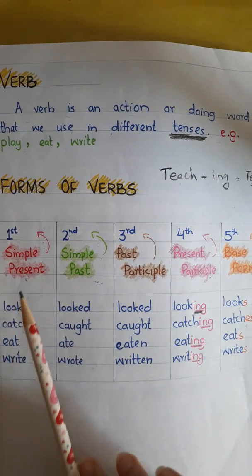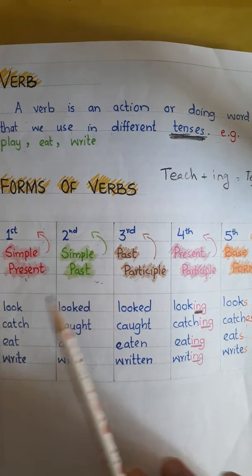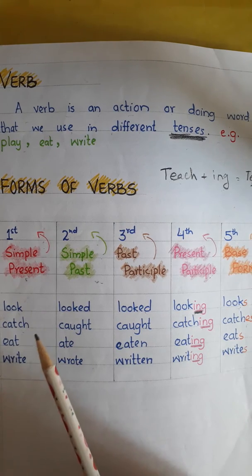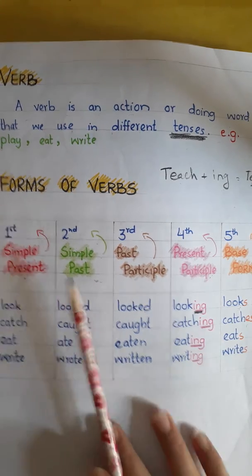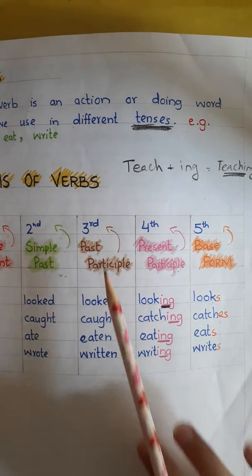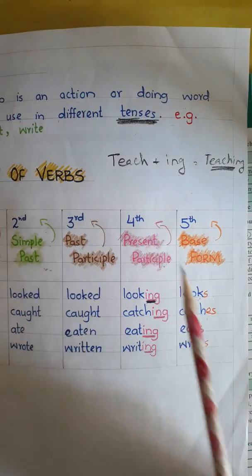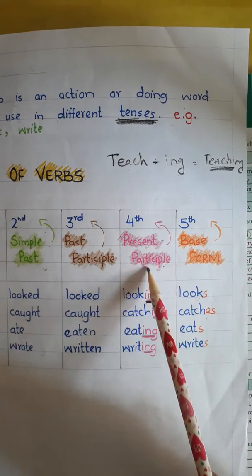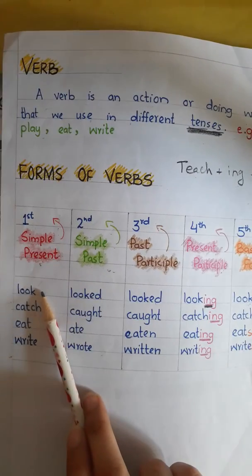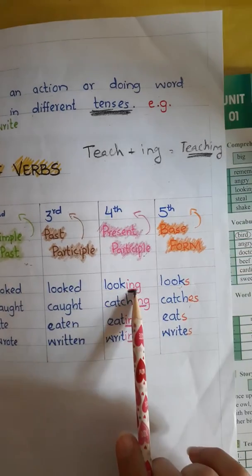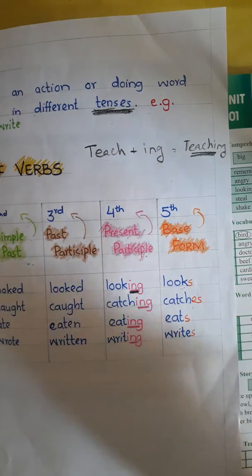The first form of verb is known as simple present. That means we are going to use it in present tense. Then second form, simple past. That means whenever we are writing a verb in past tense, we have to use the second form, that is known as simple past. Third one is past participle, that is also used in past tense but with some extensions. Fourth one is present participle form. Present participle is known as ing form. We always put simple present with ing, so it becomes the present participle form. Fifth form is known as base form.